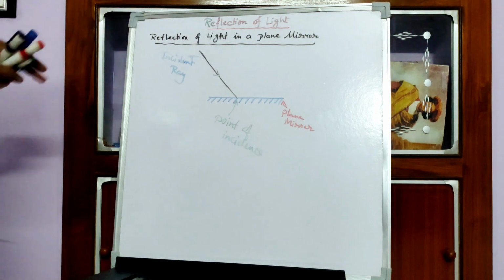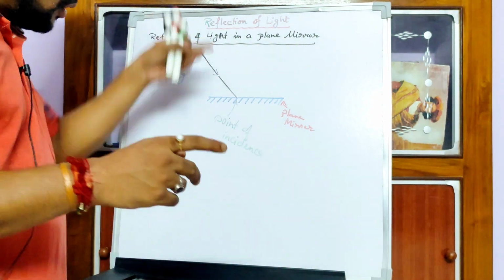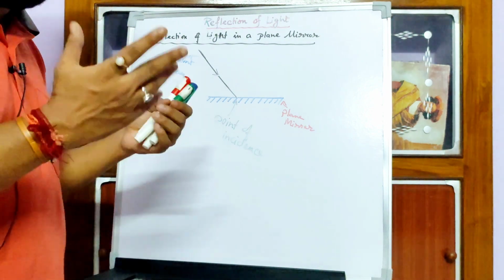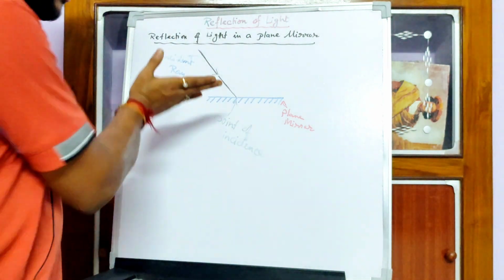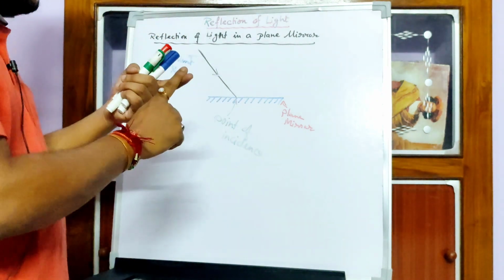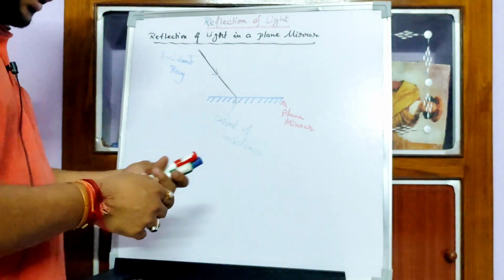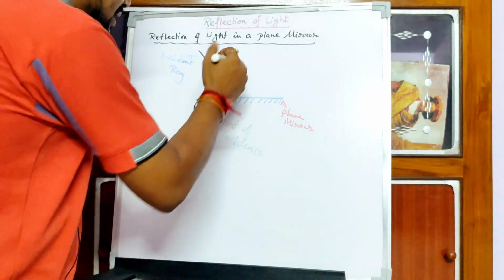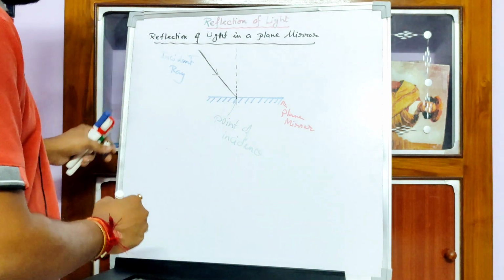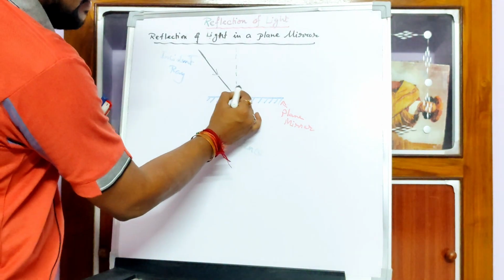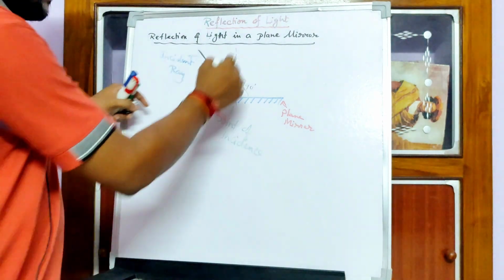So the incident ray is coming and falling on it. Now you have to draw a normal line at the point of incidence. What is a normal line? A normal line is basically a perpendicular line with respect to the mirror. Normal is a perpendicular line which makes 90 degrees with respect to the mirror. I am drawing this normal line, which makes 90 degrees over here. So this is a normal line.